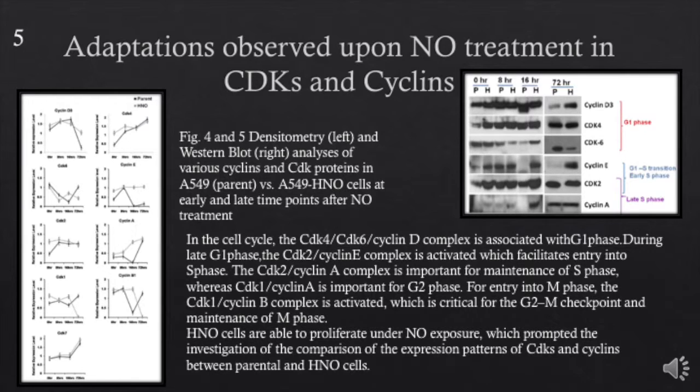Now, as we talk about the S phase, for maintenance of the S phase, the cyclin A CDK2 complex is important. Thus, we assess cyclin A expression status. Cyclin A levels increased initially in response to NO treatment in both parent as well as HNO cells. However, with prolonged exposure at 72 hours, the cyclin levels were similar in both cell types. Now, during the late S phase, cyclin A CDK1 complexes are formed, and they are important for the G2 phase, the next phase, whereas cyclin B and CDK1 complexes are crucial for the G2M checkpoint.